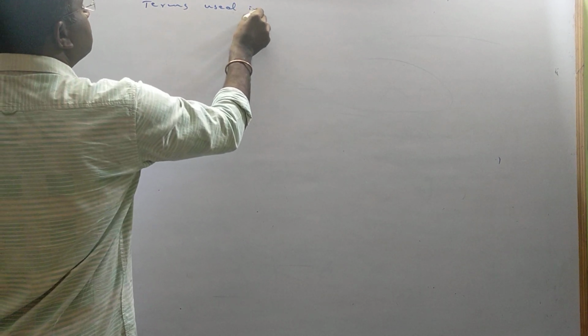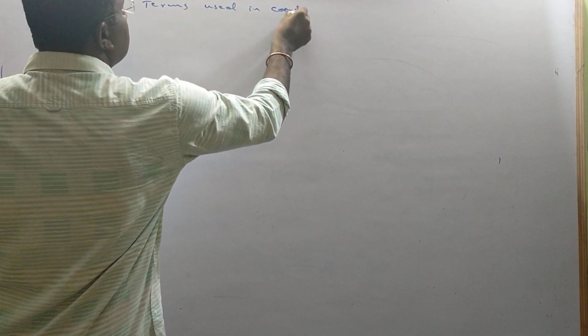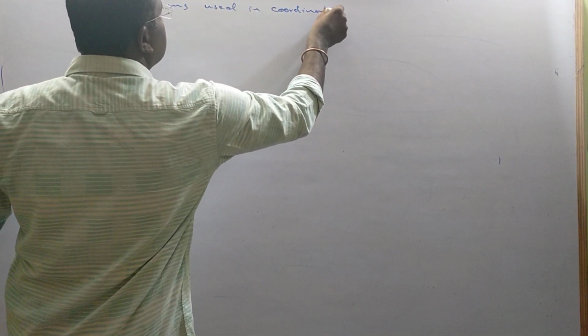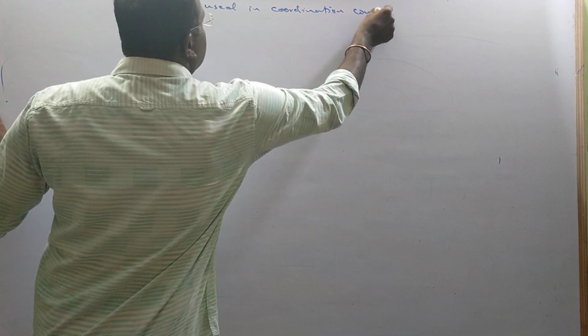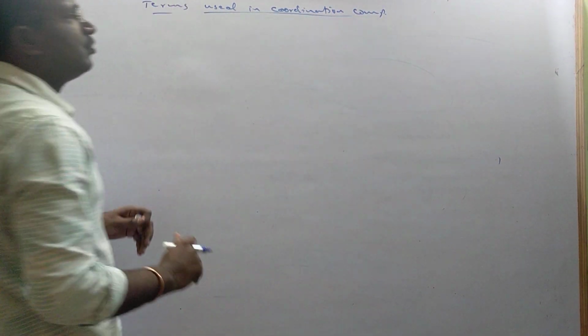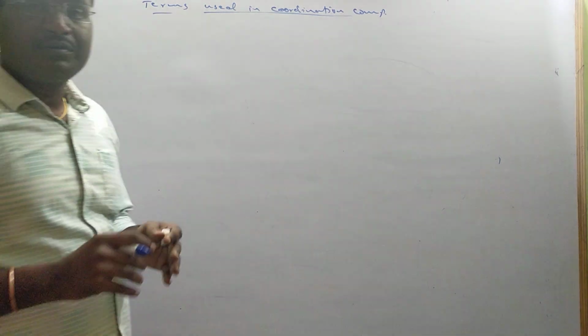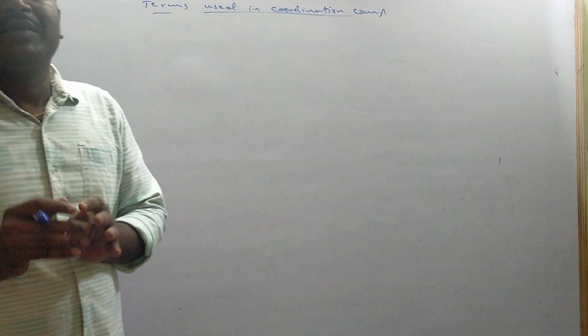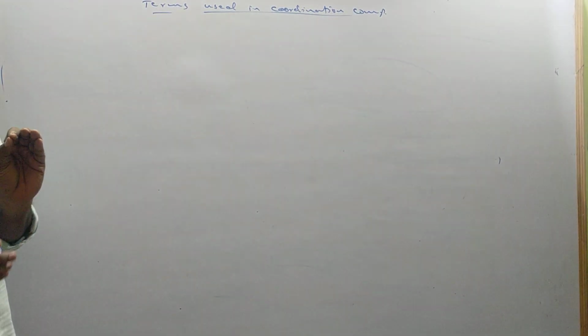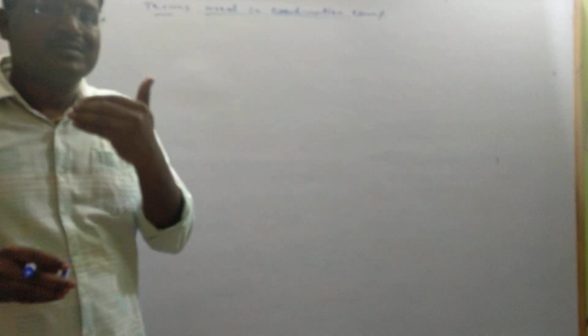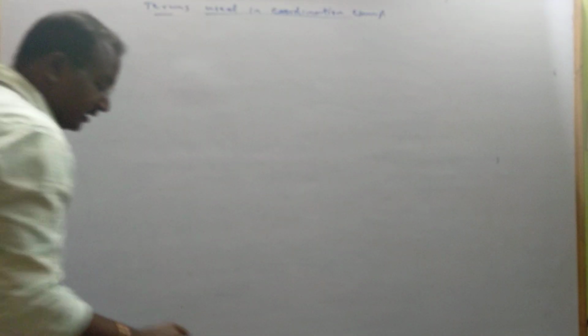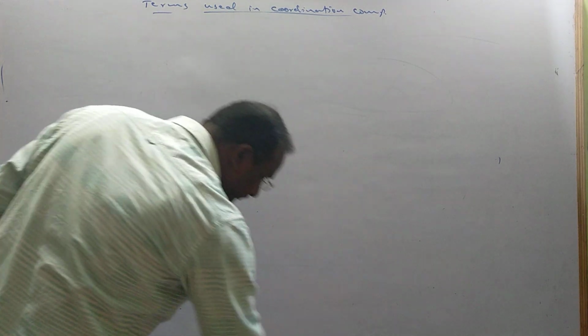Next, the terms used in coordination compounds. Here some simple terms are there, which most students know. Some are typical terms, so you have to concentrate on those. The first term is complex ion.